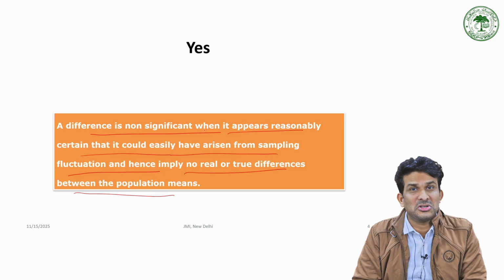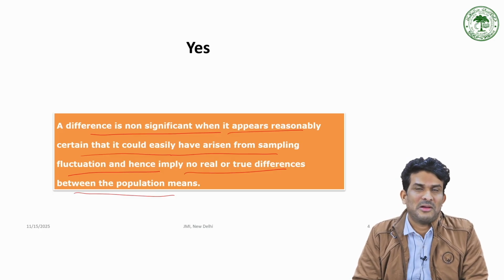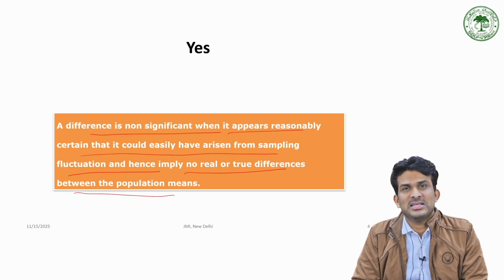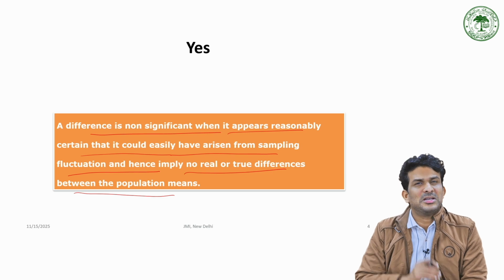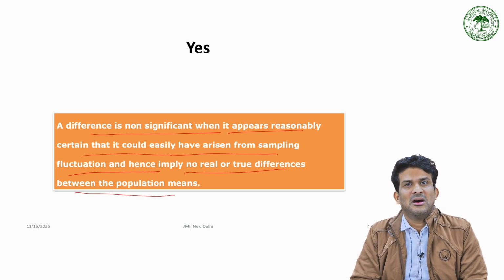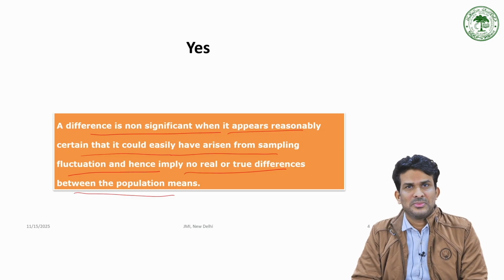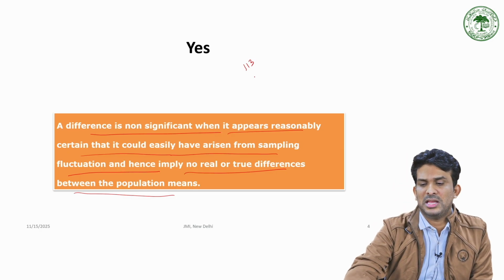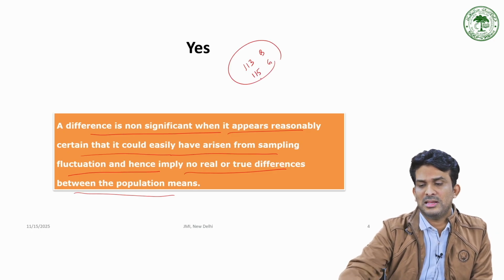I got it non-significant through statistical calculation. I have not given you an example of statistical calculation now, but when I go for a comparison through a t-test, I got non-significant even though the values are 113 and 115 for boys and girls respectively.